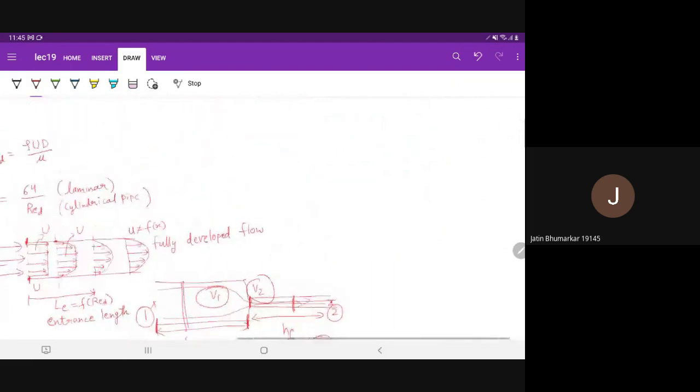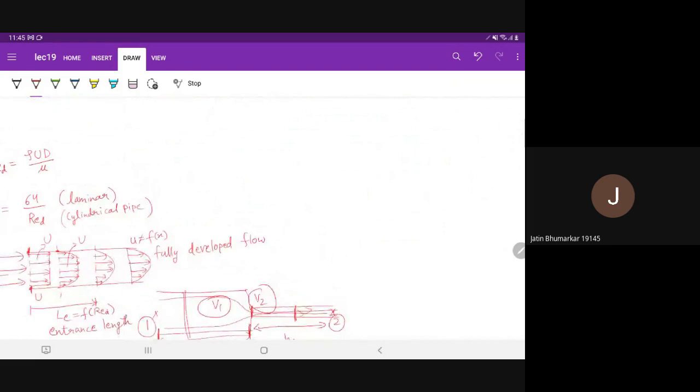Also, there is one more thing. If the flow is not laminar, if it is turbulent flow, then if you measure the velocity at a particular point in the pipe, it will not be steady. You will get some signal like this. Okay, this is the velocity and this is time. This is at a particular point in the pipe. It will be very chaotic for a turbulent flow.